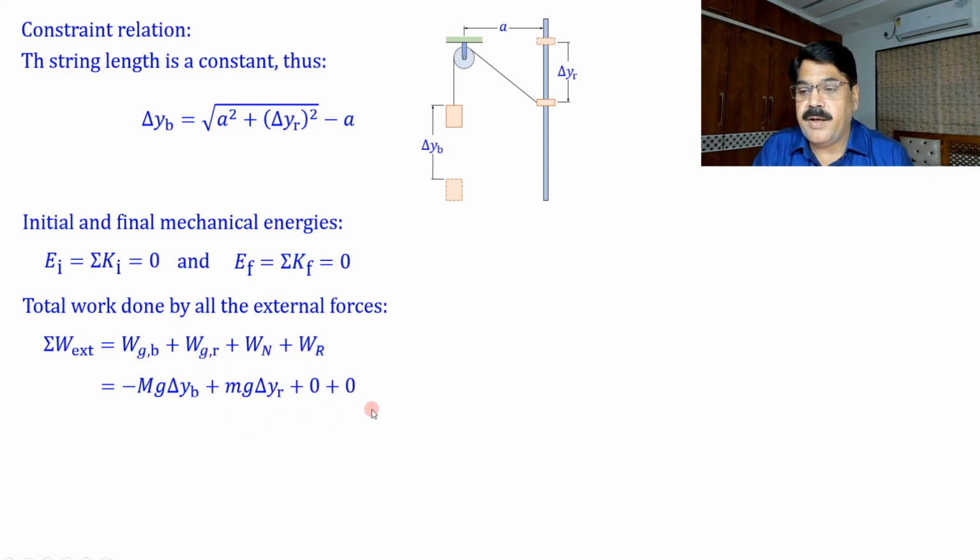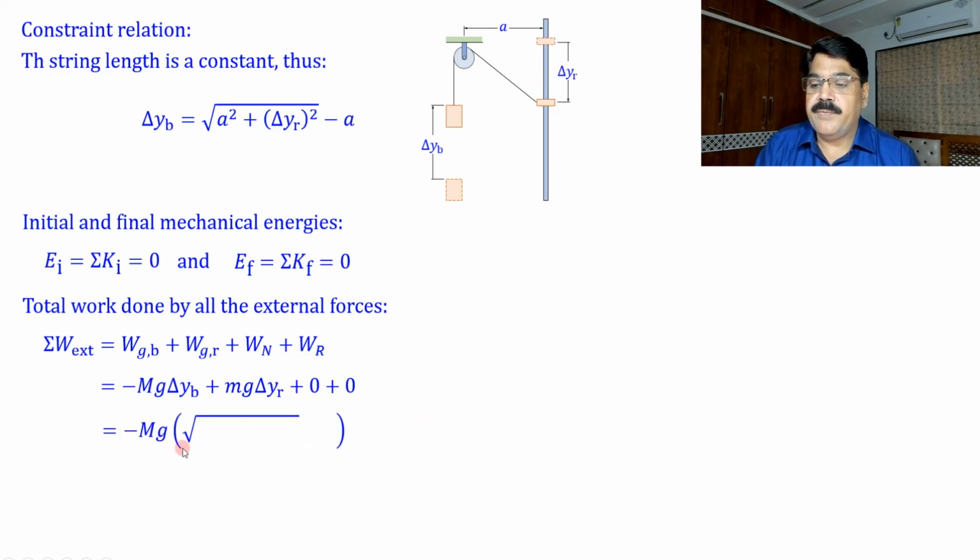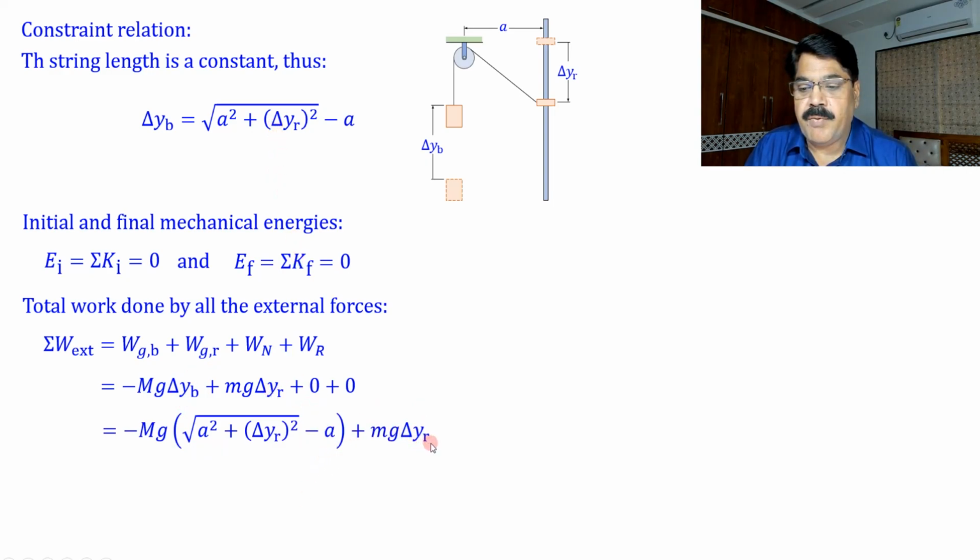We have seen it earlier. Now we write here minus Mg, we substitute the value of delta Yb from this, minus a, and delta Yr. So in this way we are left with only delta Yr, so delta Y will not be there. So by solving this we can find delta Yr.